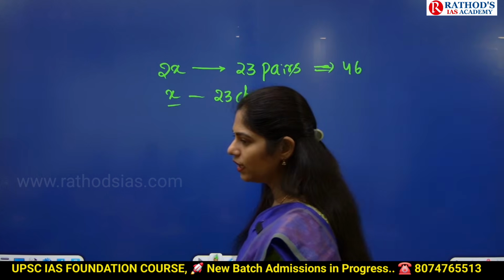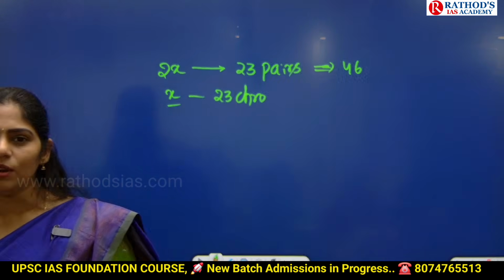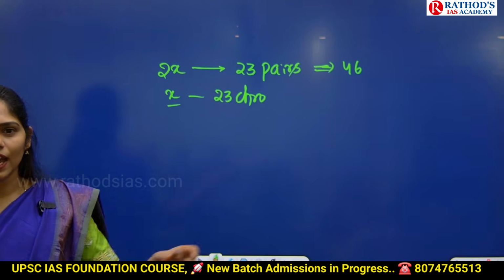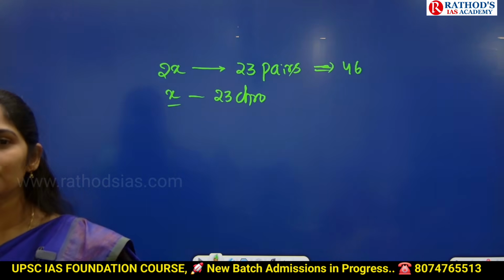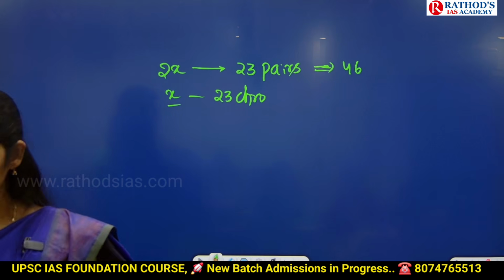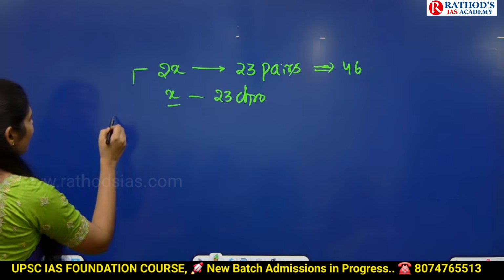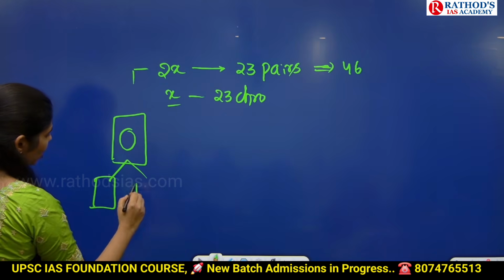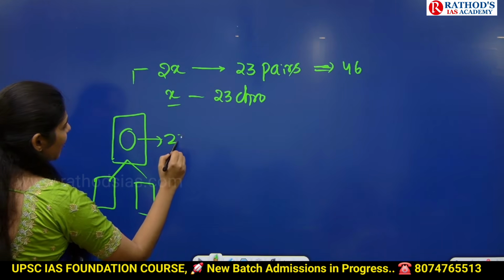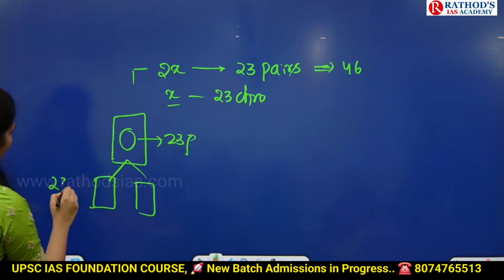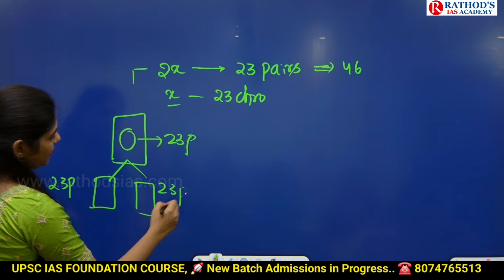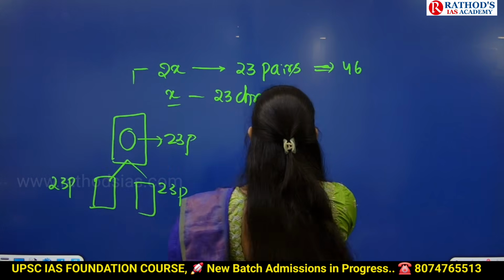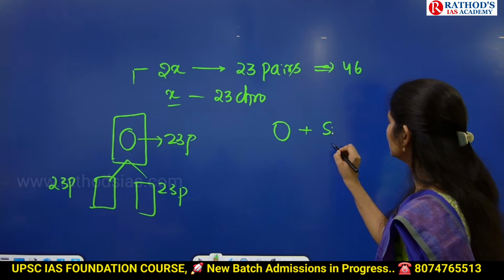Okay. In our body, almost all cells are diploid cells, but we have egg and sperm, which are haploid cells. In diploid cells, what happens? A parent cell divides into two daughter cells. The parent cell has 23 pairs and the daughter cells have 23 pairs. It is mitosis. What happens in meiosis is egg plus sperm.